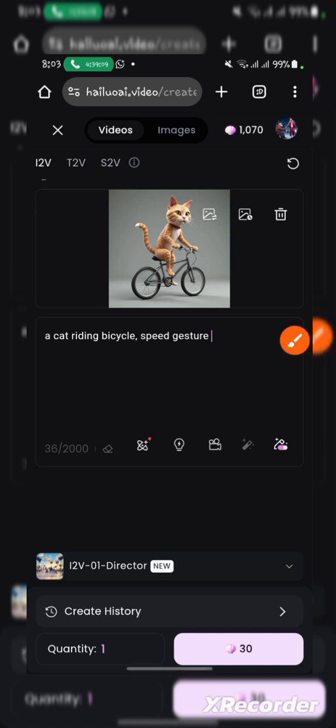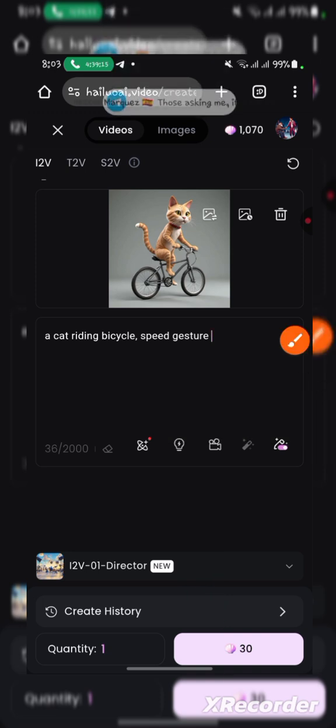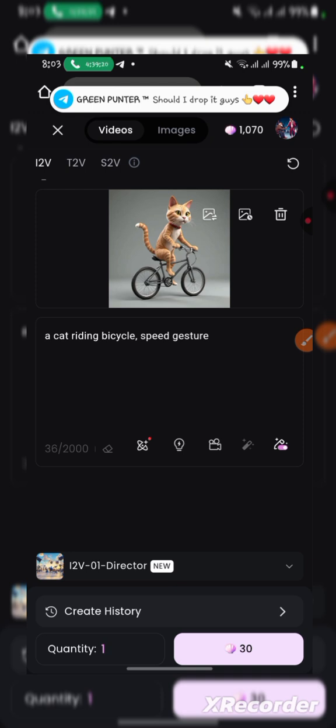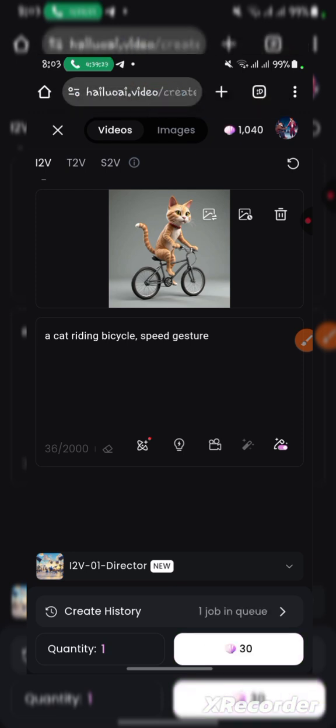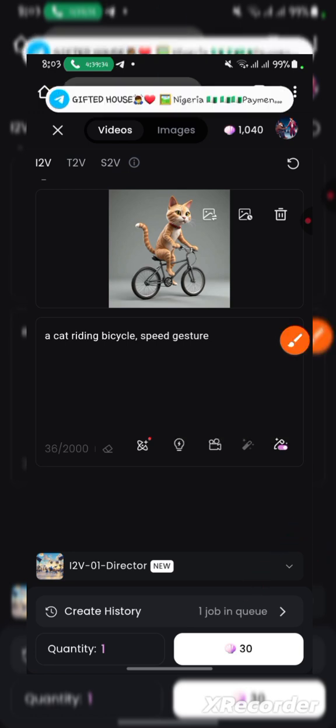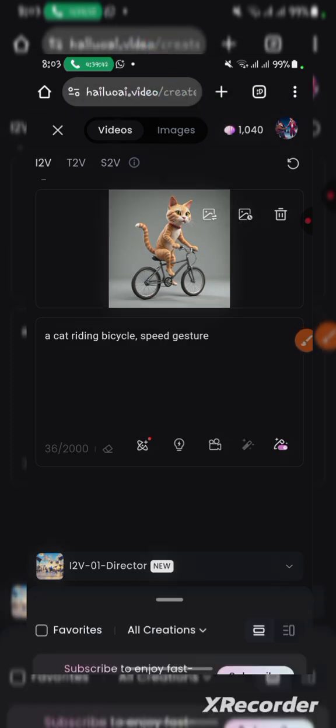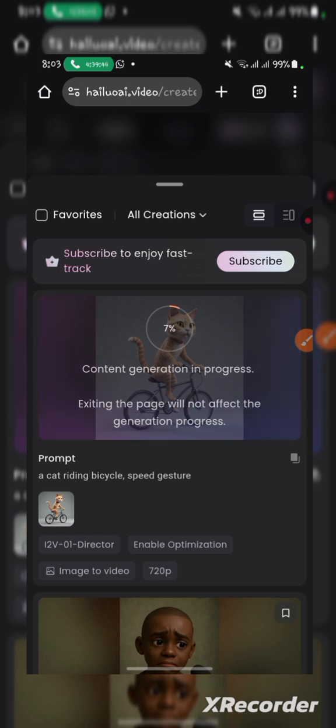And then you will see this use of 30 coins. You see it, right? Okay, you tap this 30 coins, and then when you tap to start loading, you see one job in queue. But now you just tap this one job in queue and tap it. I have now tapped it. Now you will see my image loading. 7%, 13%.